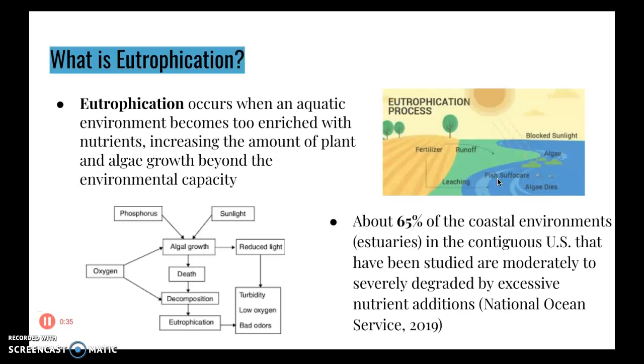Eutrophication occurs when an aquatic environment becomes too enriched with nutrients, increasing the amount of plant and algae growth beyond the environmental capacity. About 65% of the coastal environments in the contiguous USA that have been studied are moderately to severely degraded by excessive nutrient additions.